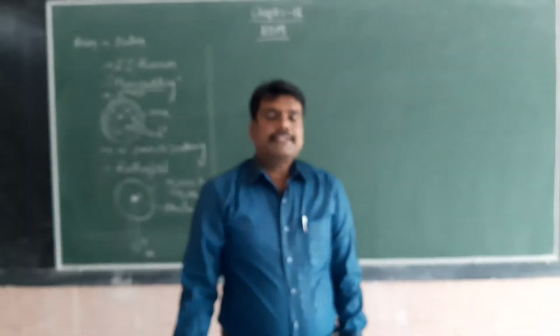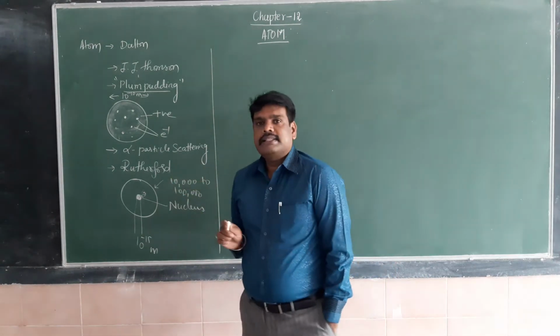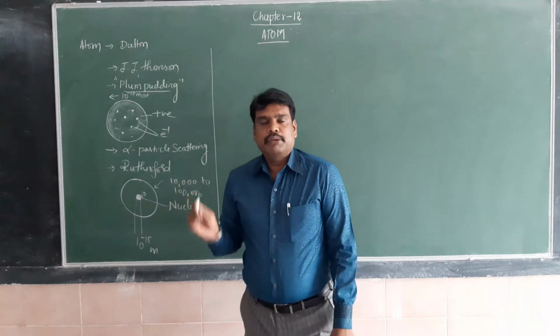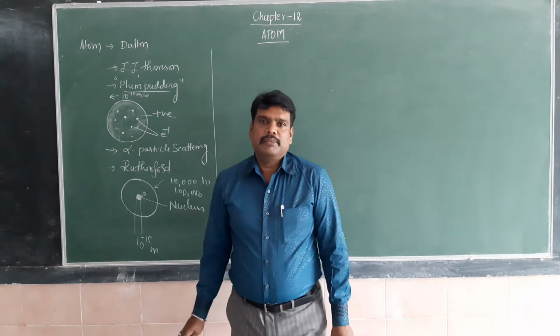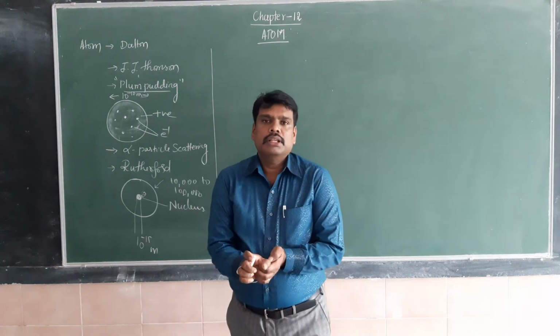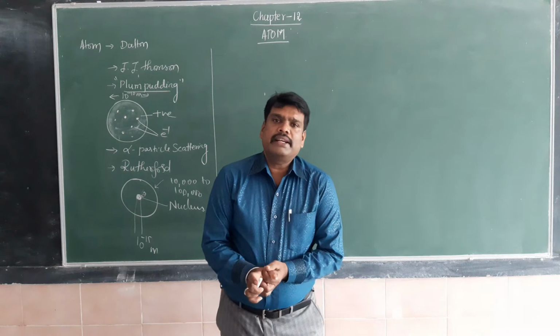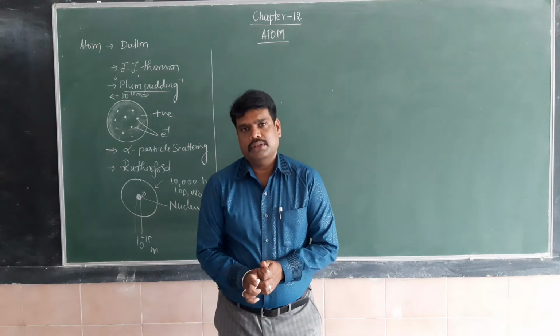first of all, the experimental results of the alpha particle scattering experiment are very important for the examination. In the alpha particle experiment, most of the alpha particles pass with zero deflection angle or zero deviation.